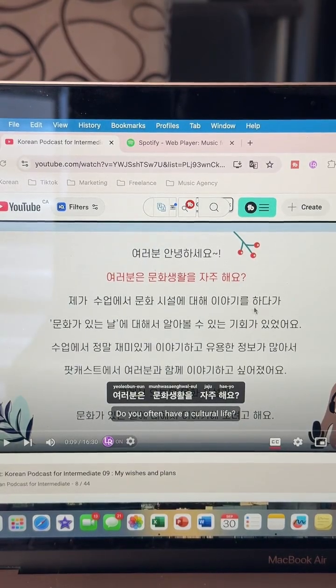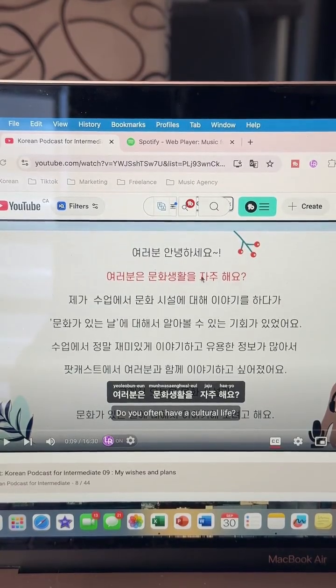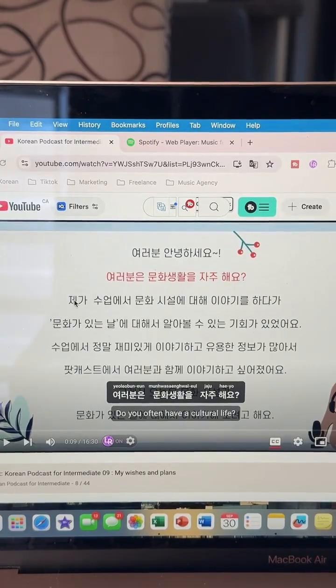We have hataka, from the verb hada, doing, and going to. So it's basically saying that in this class or in this lesson, she or I am going to talk about cultural facilities.